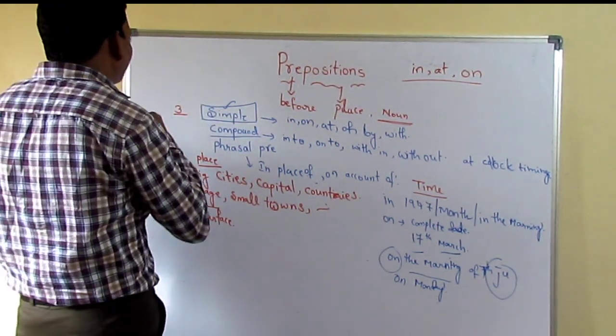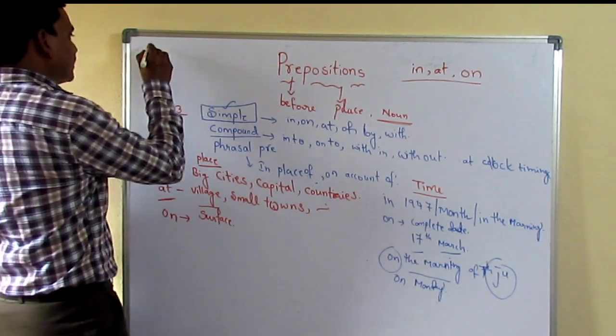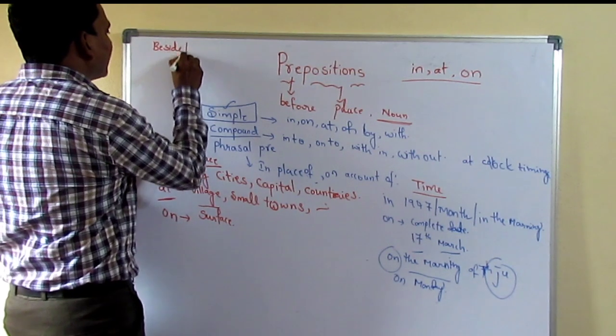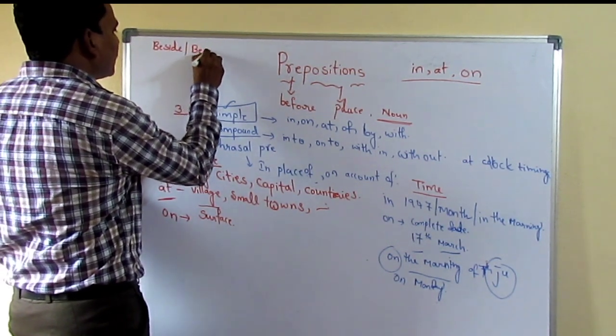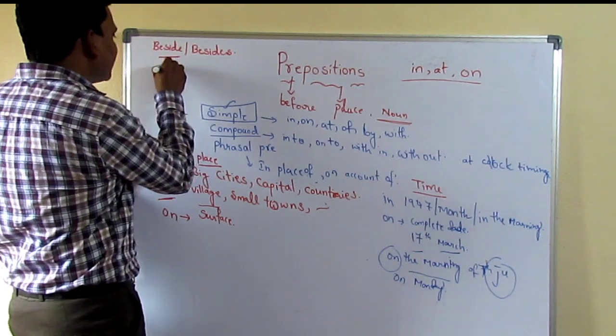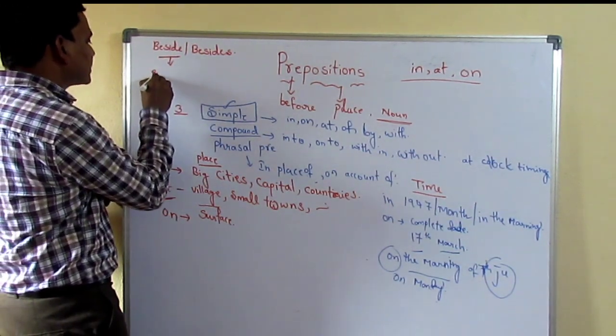And some more combinations, let us describe, friends. Say this, beside and besides. What is the meaning of beside and what is the meaning of besides? Beside is nothing but by the side of.